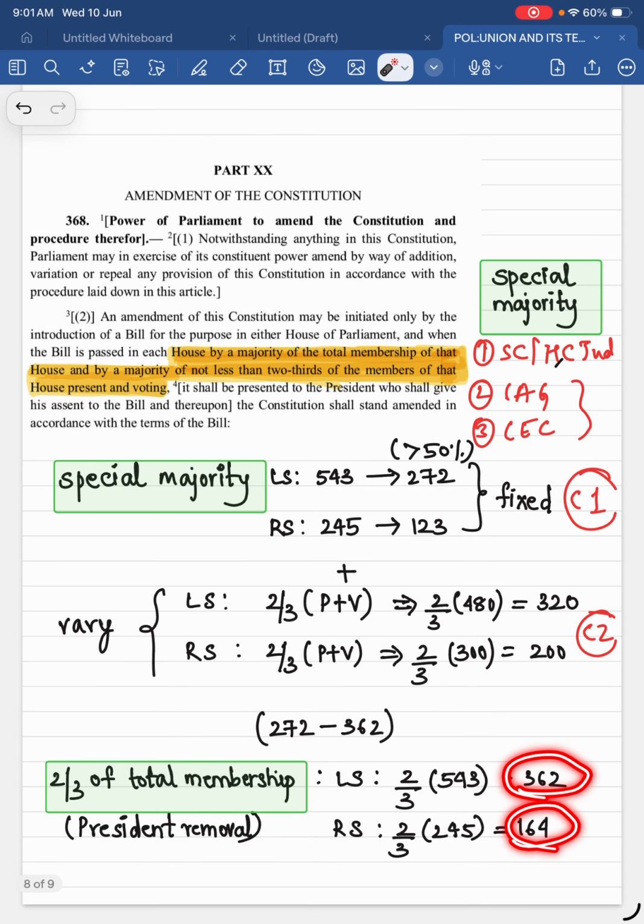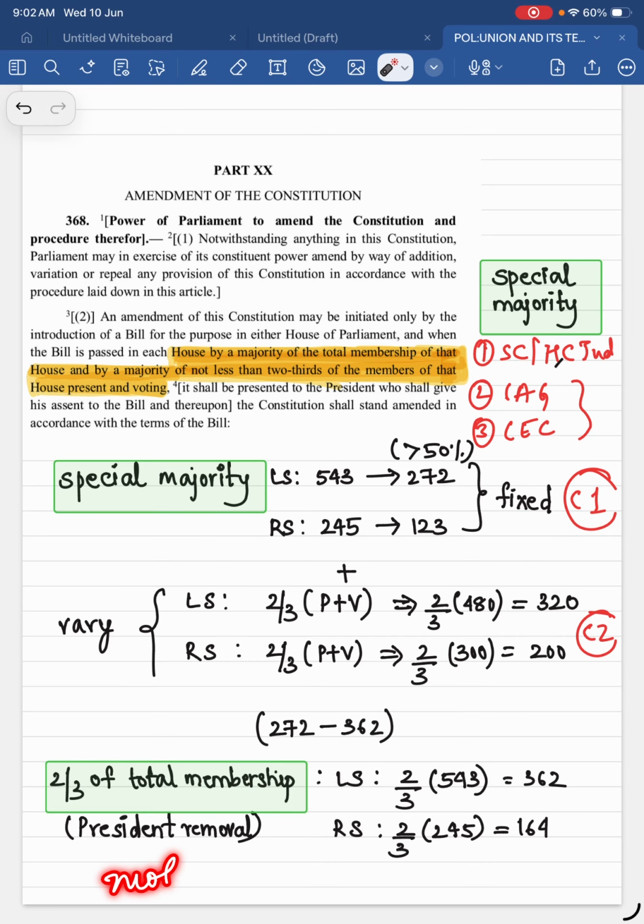That is this one. See, 362, 164. These are the highest numbers for any majority. If you compare all the majorities, this is the highest number you require, because they made this process more and more difficult, extremely difficult. And this is the number you require: 362 and 164. 2/3 of total membership. Okay, not less than is like at least.